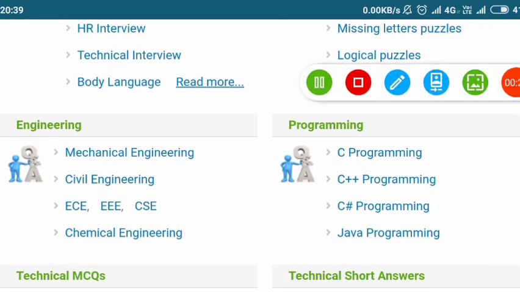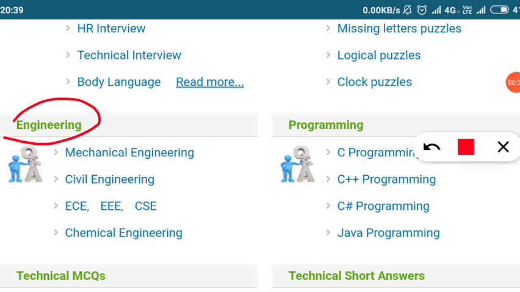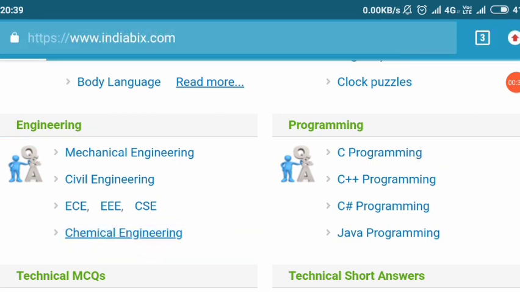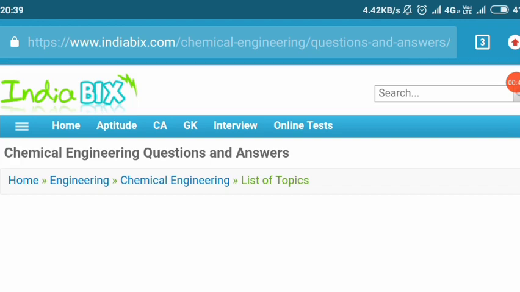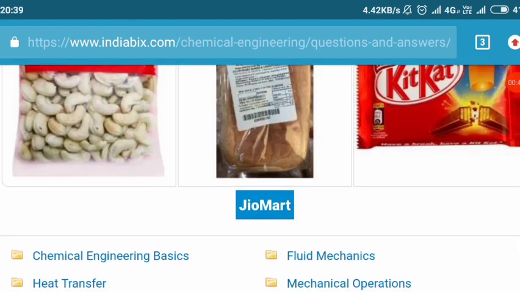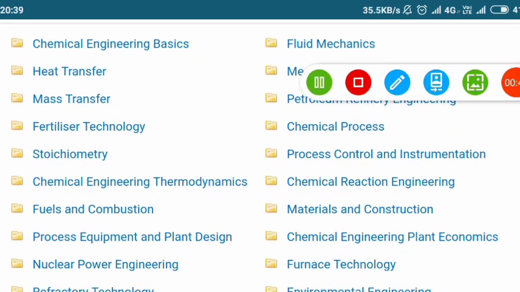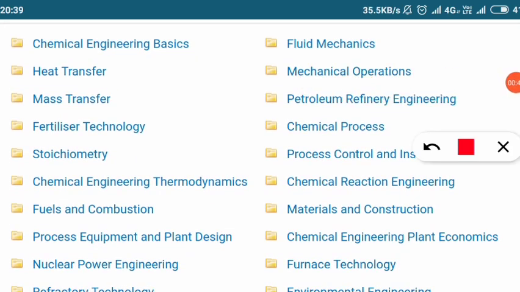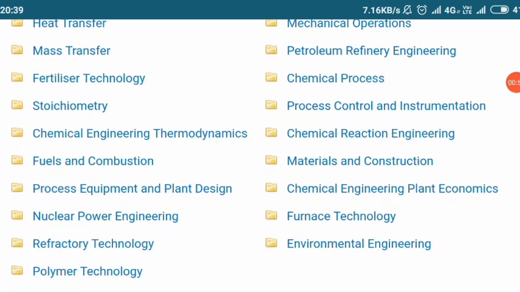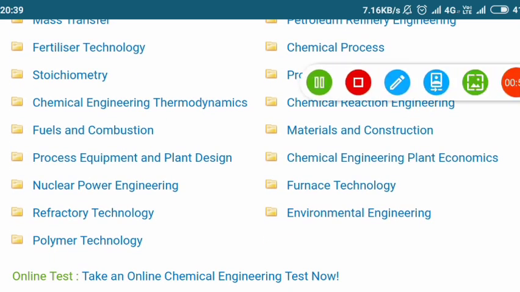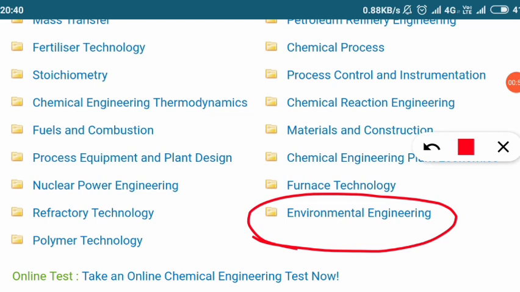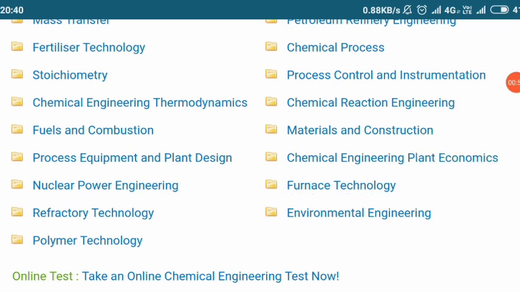Here under the engineering section you will get one option as chemical engineering. You can see it is the fourth option, so you have to click on the chemical engineering portion. Let's click on that and see what the interface is. After clicking on that you will get several subtopics under this section. You can see here chemical engineering basics, nuclear power engineering, furnace technology, everything. But what we have to click is environmental engineering. That is the subject paper, so you have to click on this option. Let us click and see what's inside.